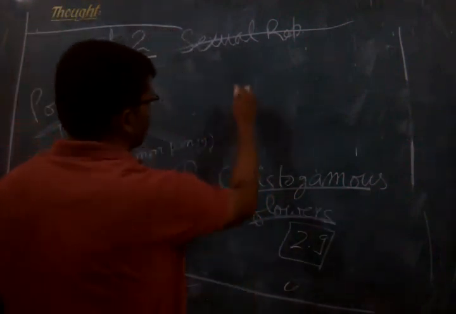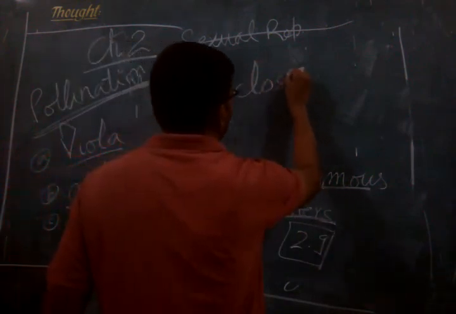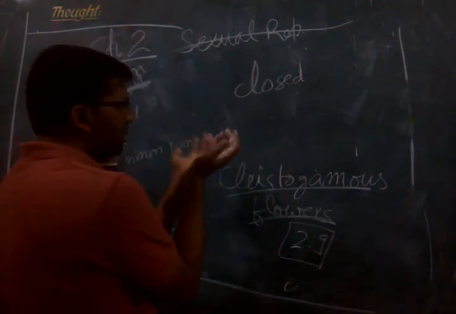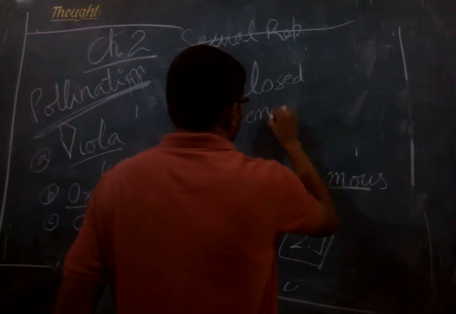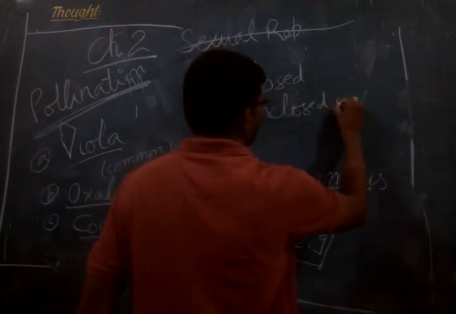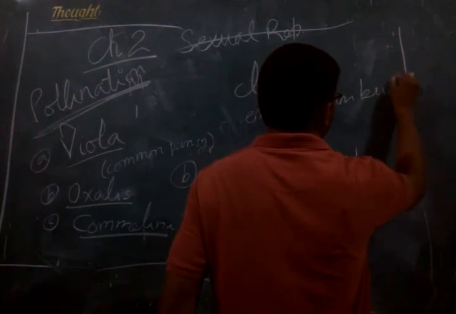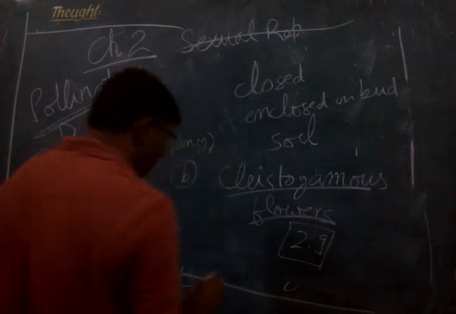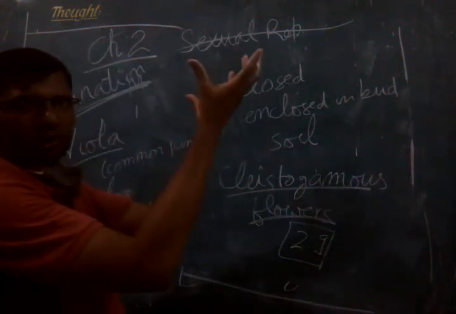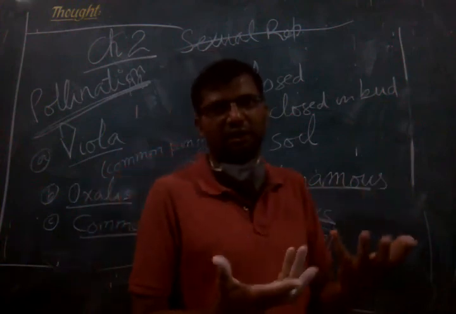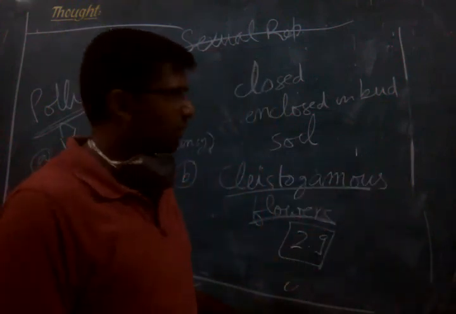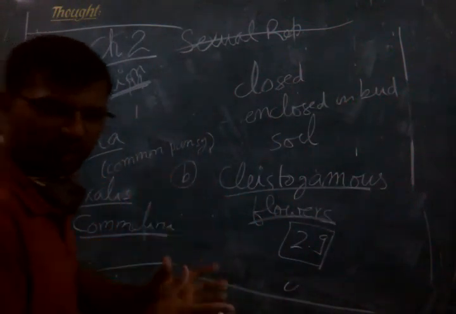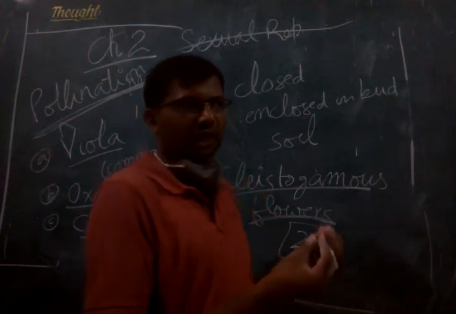Clistogamous flowers are actually closed flowers. That means they remain enclosed in the bud. Usually this happens under the soil. It is given in your book that some flowers are open, above the soil, and they are chasmogamous, and those underground in the soil are enclosed in the bud and have both male and female portions inside the same flower.